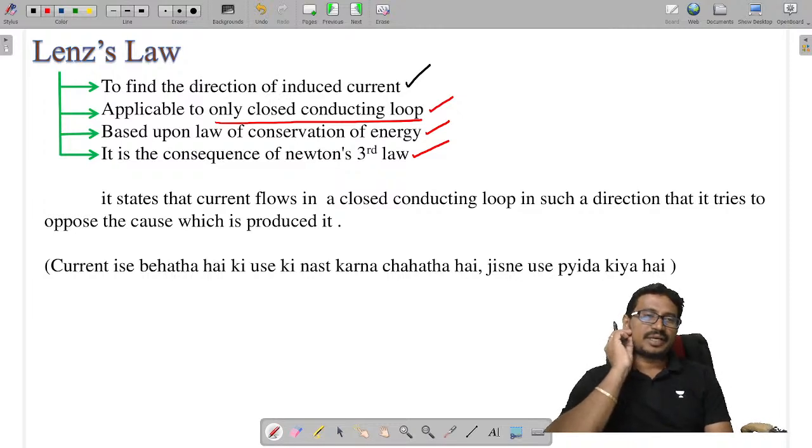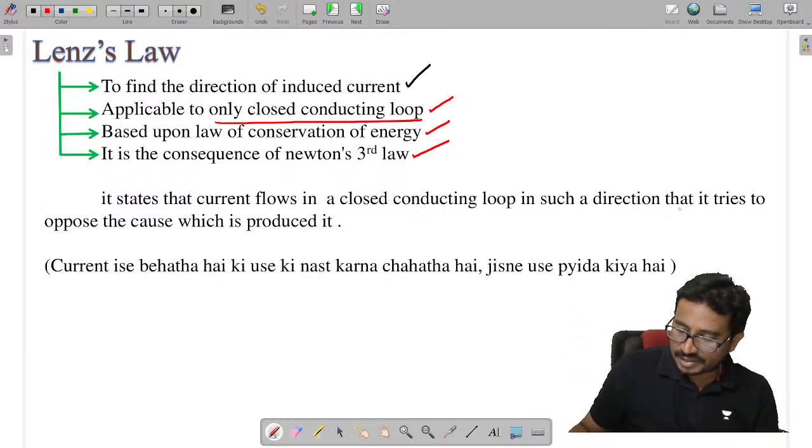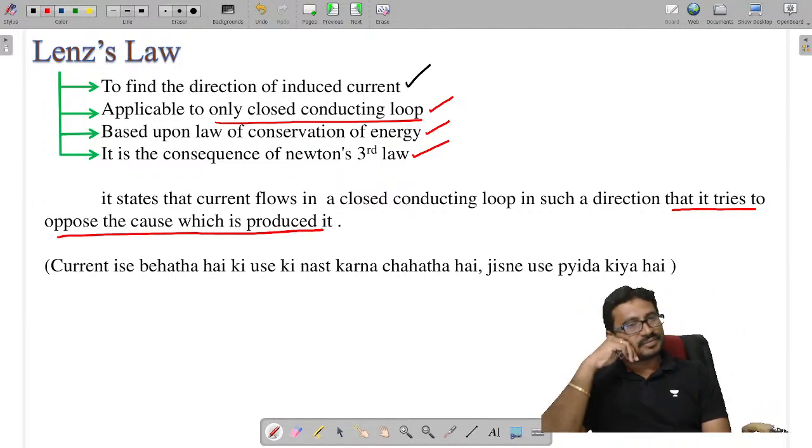And what does Lenz's law state? It states that current flows in a closed conducting loop in such a direction that it tries to oppose the cause which is producing it.